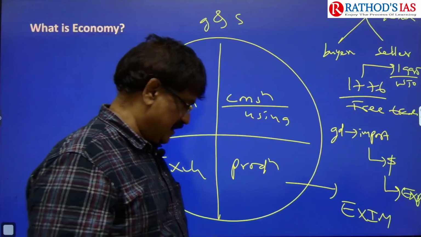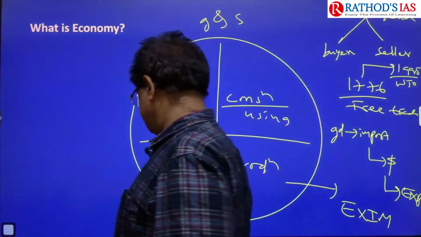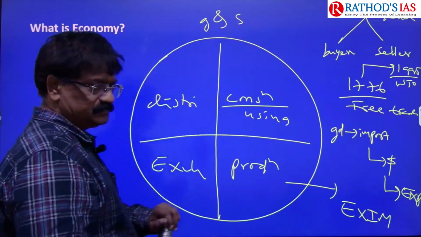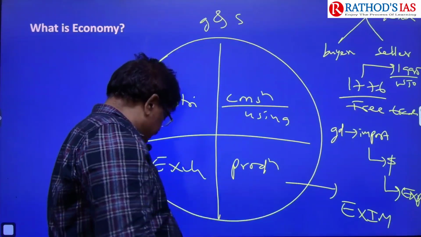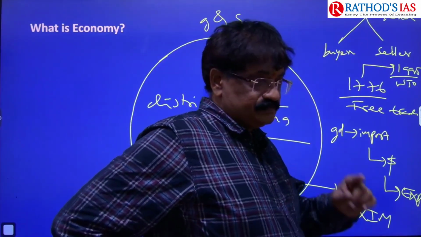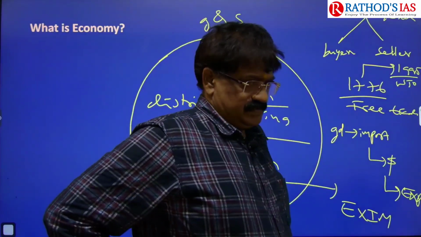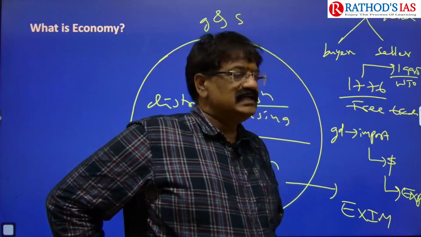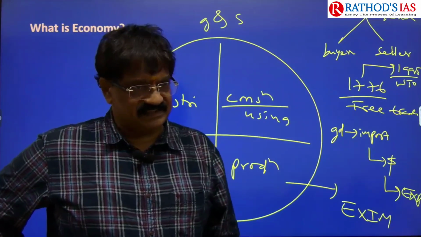Adam Smith propounded free trade in 1776 because no country is self-sufficient.